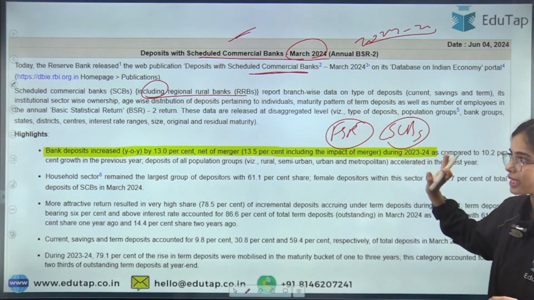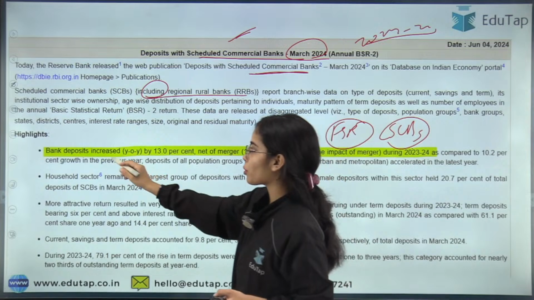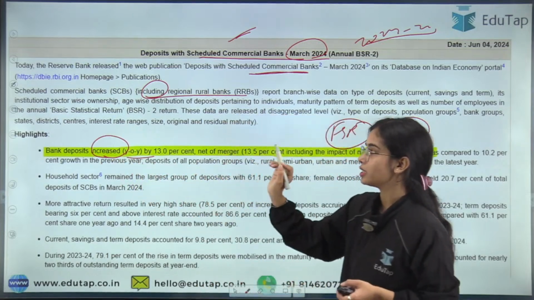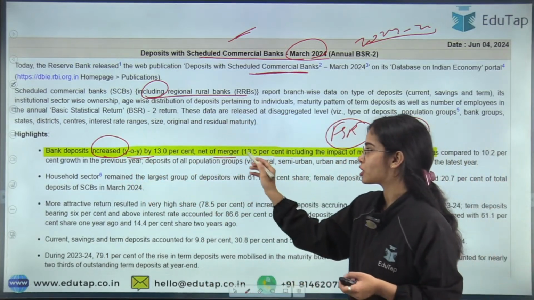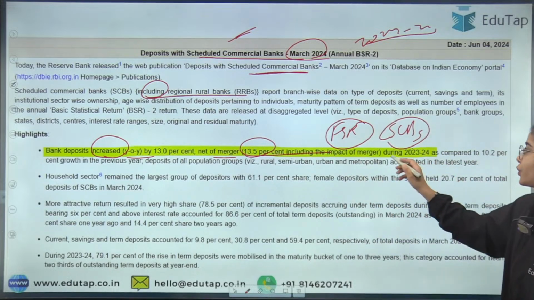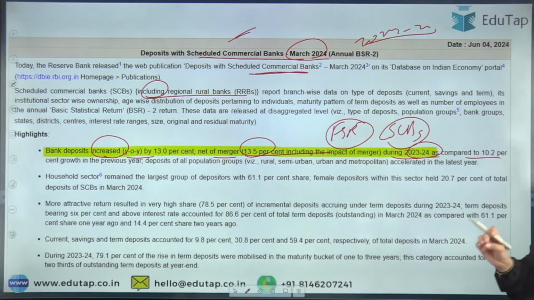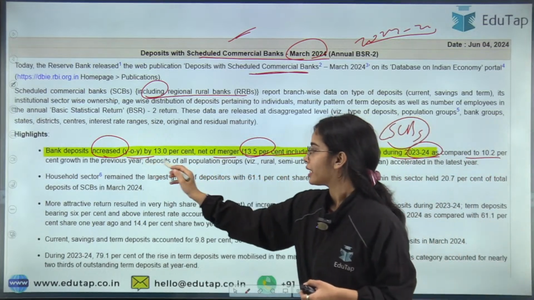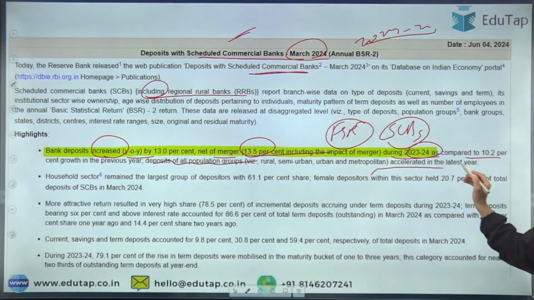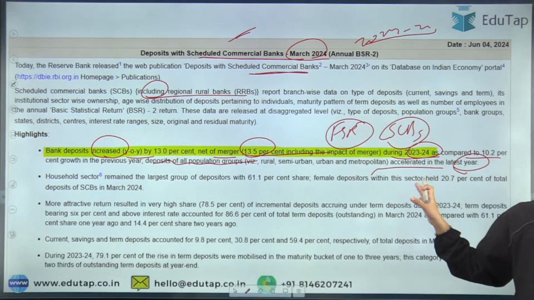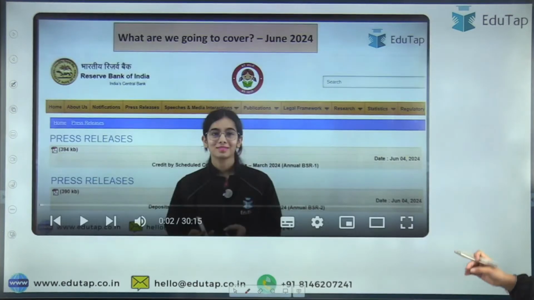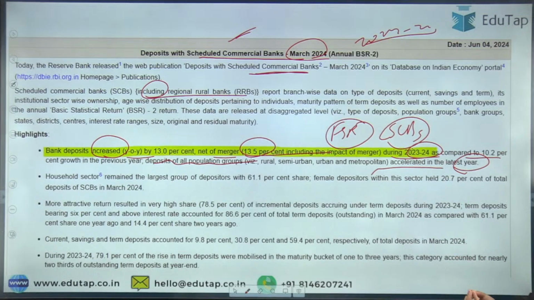So here the deposit data is important: bank deposits have increased year-on-year by 13%, net of merger, that is 13.5% during 2023-24 as compared to the previous year. Okay, and the deposits of all population groups accelerated in the latest year. So this is the basic idea of the deposits. You can read the data points, nothing much to understand here.